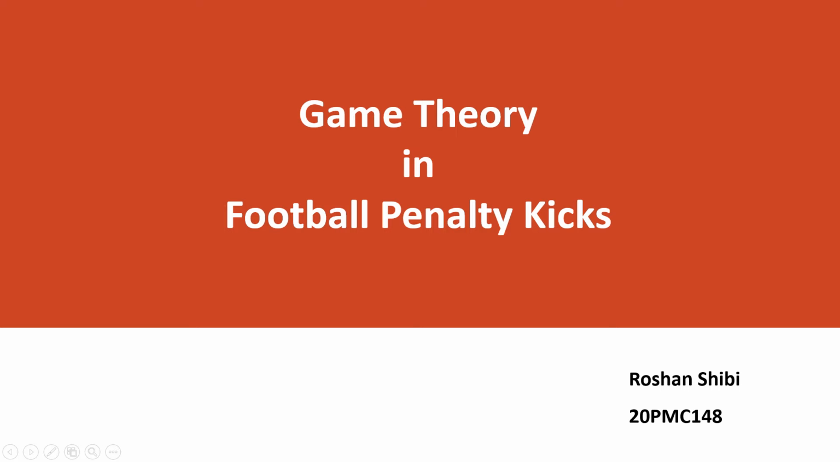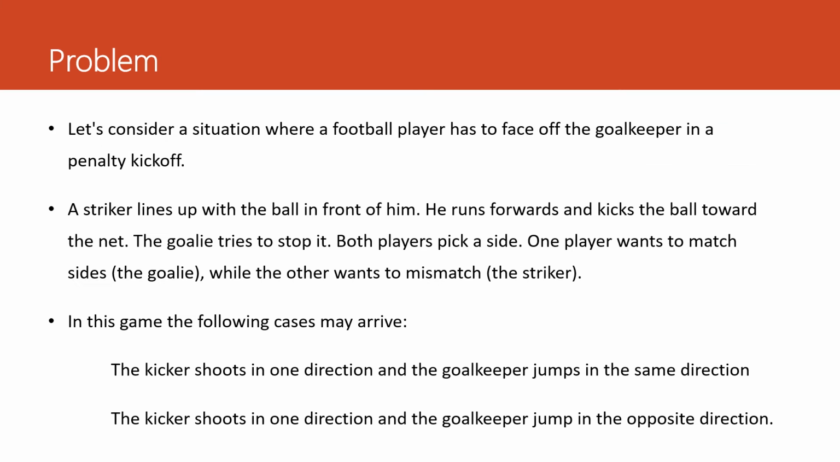My topic is game theory in football penalty kicks. So let's consider a situation where a football player has to face off the goalkeeper in a penalty kick. Here a striker lines up with the ball in front of him. He runs forwards and kicks the ball toward the net. The goalie tries to stop it.